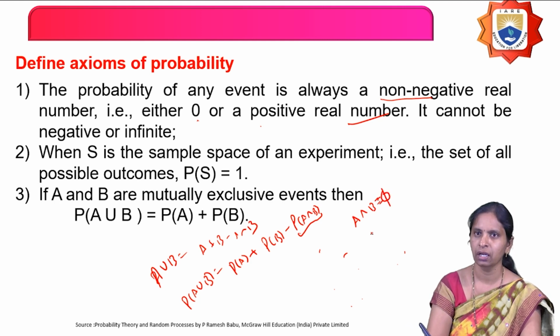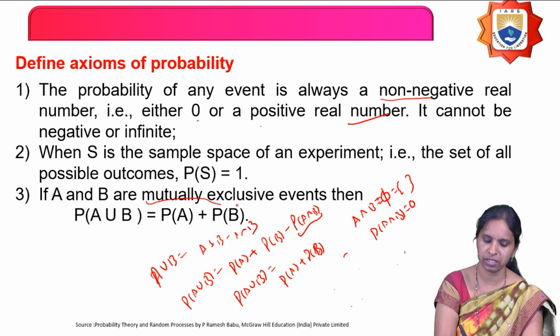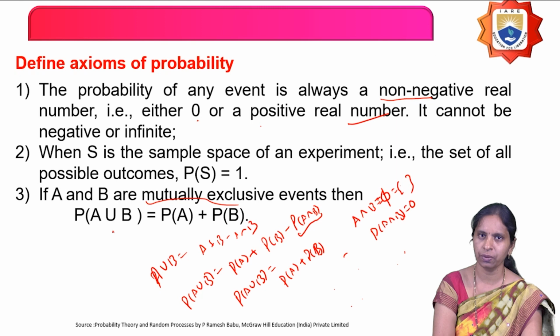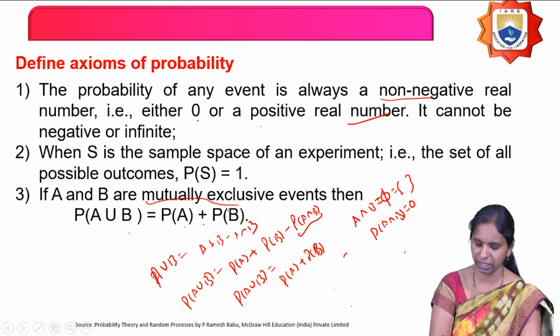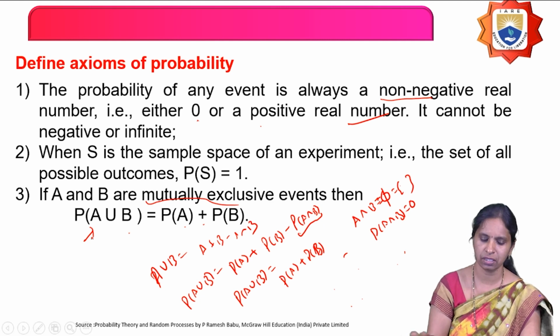That is called mutually exclusive events. And what is the probability of the intersection? If you don't have any common event, then it is the null set, nothing but 0 elements. So 0 by total outcomes is 0. Therefore, the probability of the union of two mutually exclusive events is nothing but the sum of the probabilities of the individual events. The same thing can apply to n number of events also. Here I have taken only 2 events; like that you can take n events and define it.